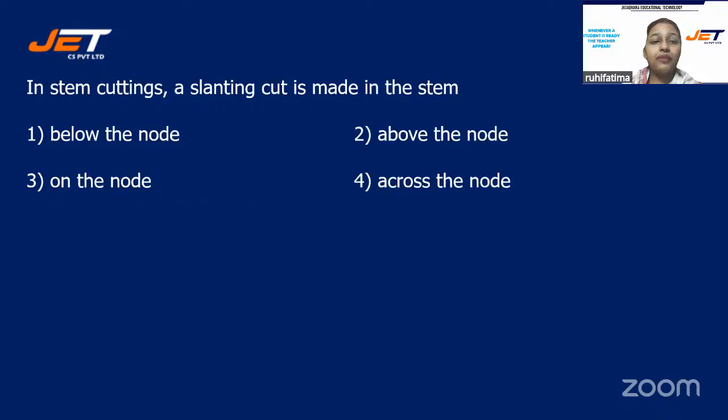Next question. In stem cuttings, a slanting cut is made in the stem. Your options are number 1, below the node, number 2, above the node, number 3, on the node, or number 4, across the node? In stem cuttings, a slanting cut is made in the stem below the node, above the node, on the node, or across the node.